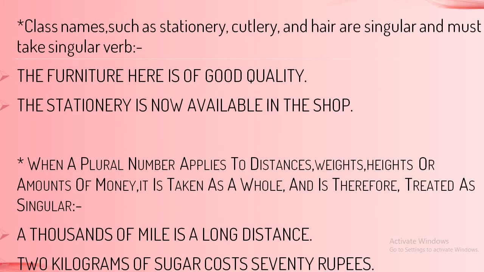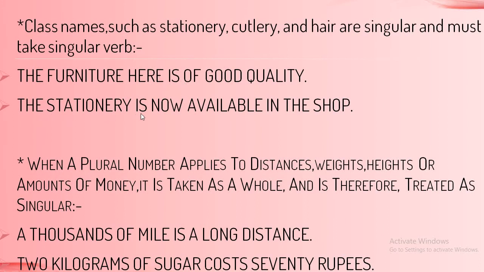Next rule, class names such as stationery, cutlery, hair are singular and must take a singular verb, as in: The furniture here is of good quality. Furniture itself is one class that we are talking about. The furniture comprises your table, chair, cupboards, everything. So it is considered as one group, one class, so we use a singular verb.